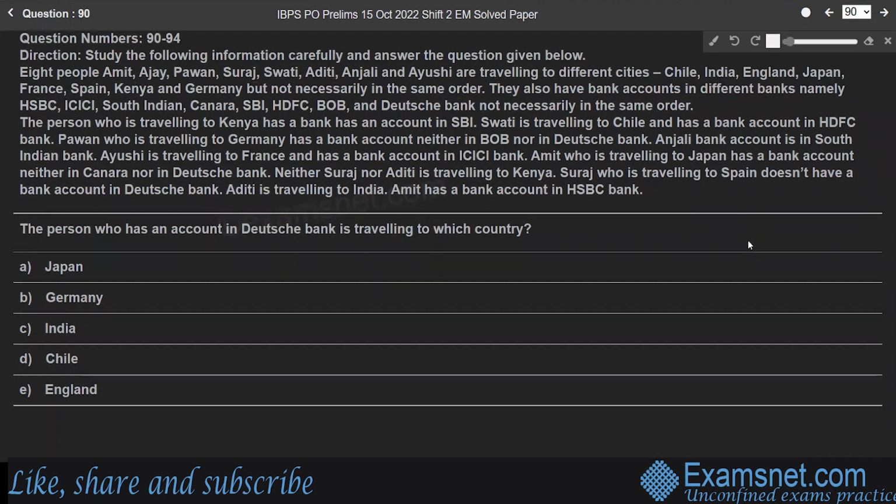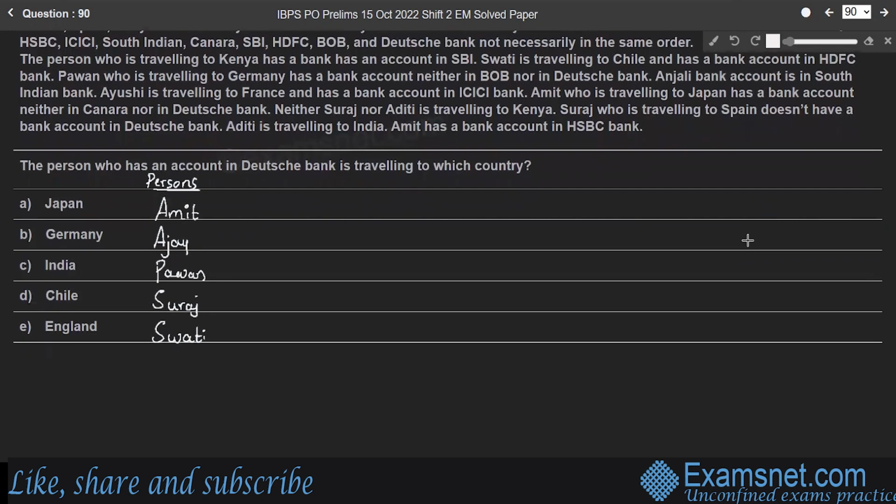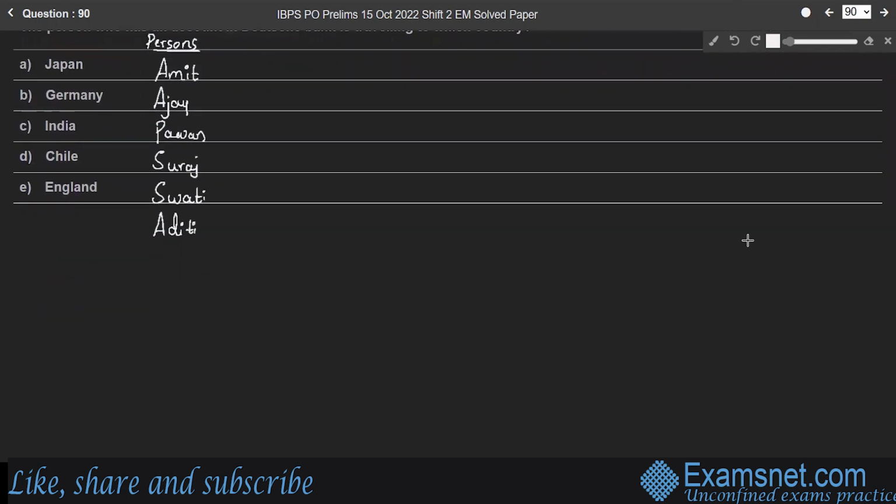We'll consider their names first. So the persons are Amit, Ajay, Pawan, Suraj, Swati, Aditi, Anjali, and Ayushi.